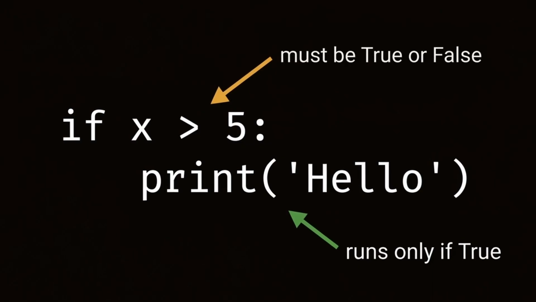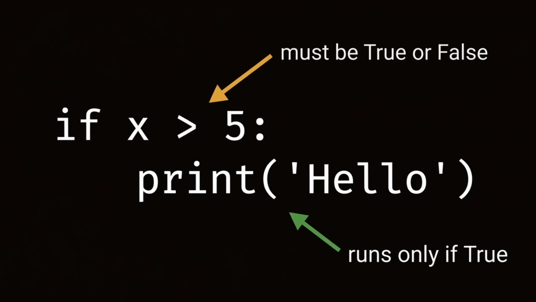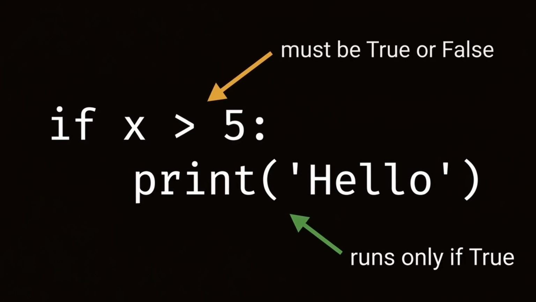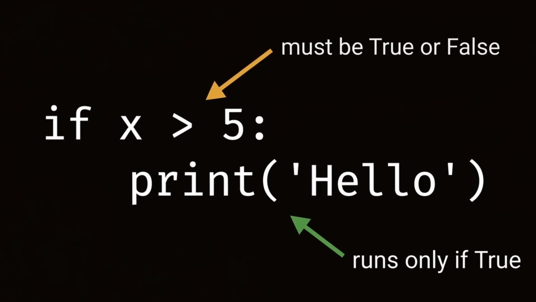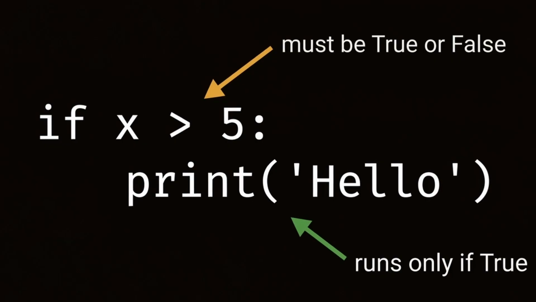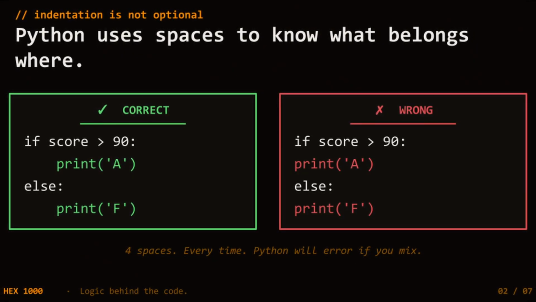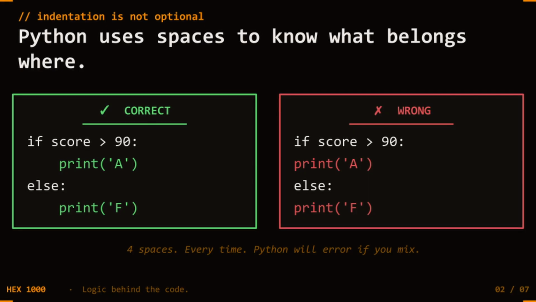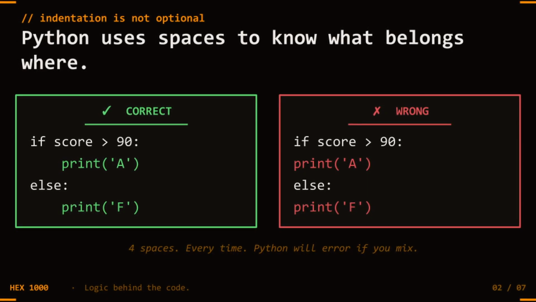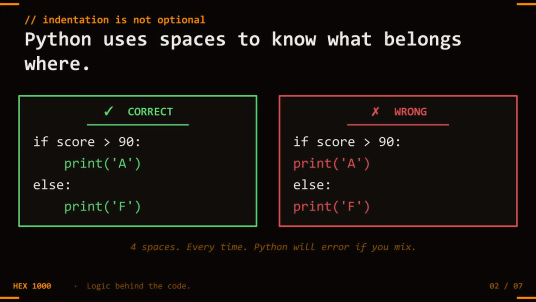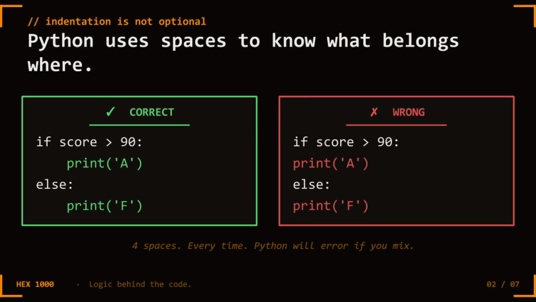Here's the anatomy of an if statement. The keyword if, then the condition, a question that has yes or no for an answer, then a colon, then indented on the next line, what to do if the answer is yes. The indentation is not style, it's not a suggestion, it's the rule. Python uses indentation to know which lines belong to the if block. Get the indentation wrong, and your program does the wrong thing, or crashes entirely.